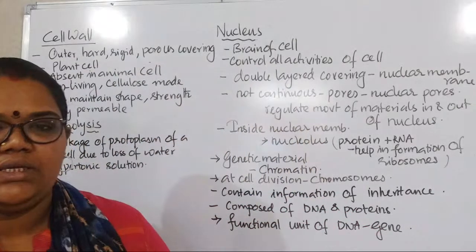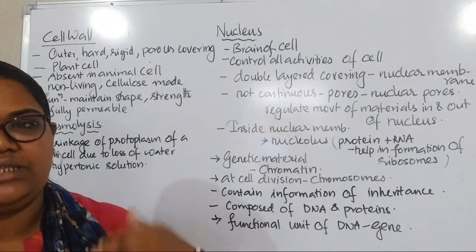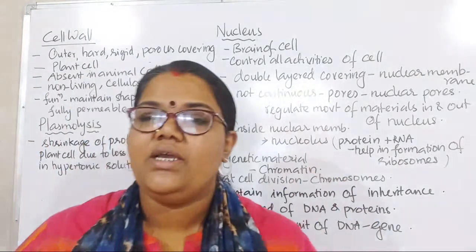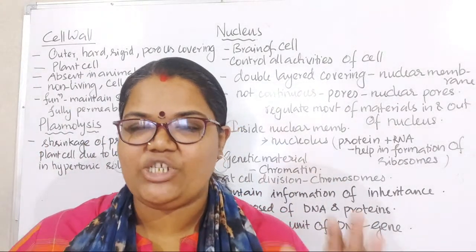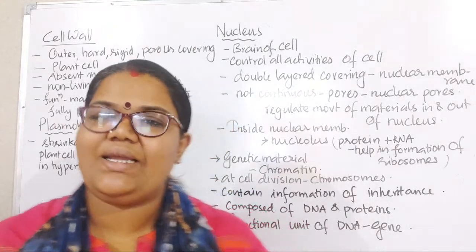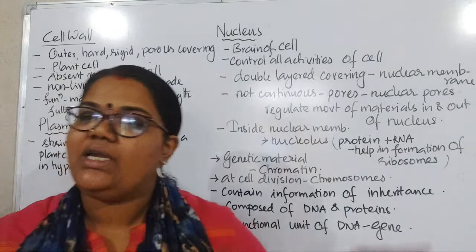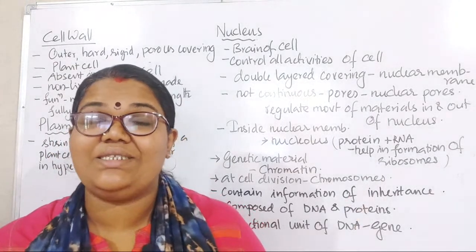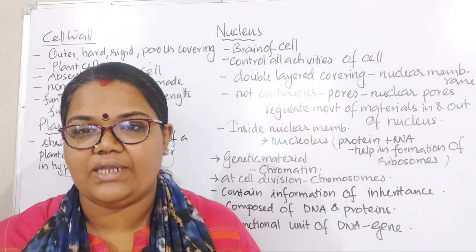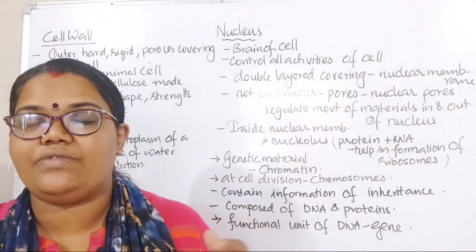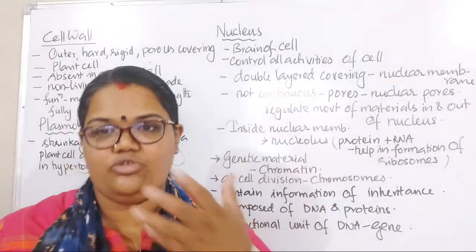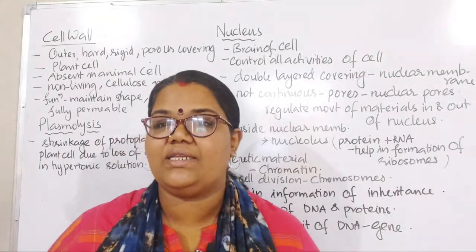Here we are going to go into more detail. In some cells, specially plant cells, and in some fungi, right? What you mean by fungi and all, we will learn in another chapter, diversity in living organisms. In that we will go into detail of that group of organisms.